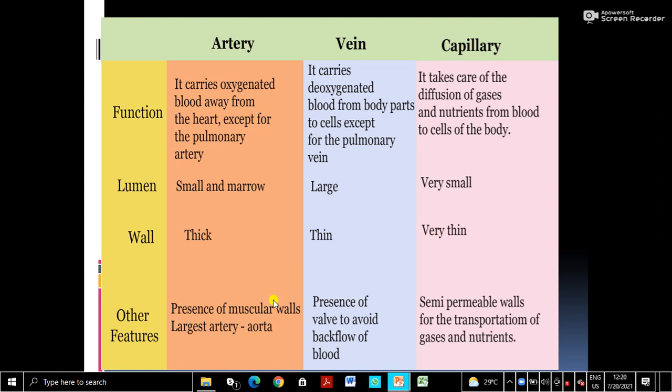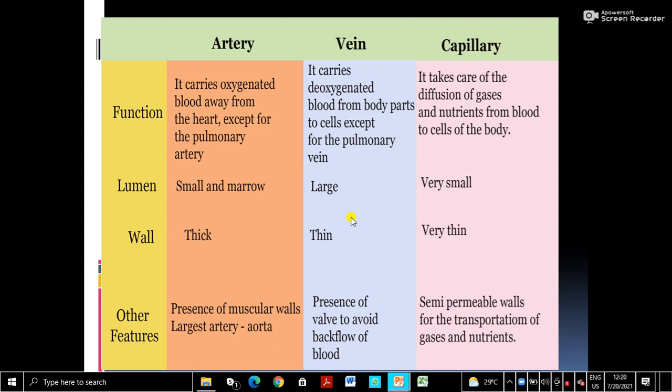Then presence of muscular walls and presence of valves. In the artery there is no valve present, but veins have valves to avoid backflow of blood. So once the blood enters into the vein, it never goes back to the tissue cells. Then capillaries have semi-permeable walls for the transportation of gases and nutrients. So for all three kinds of blood vessels, you can make these notes.